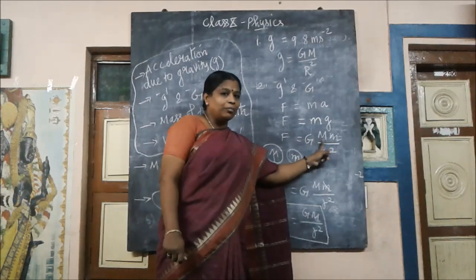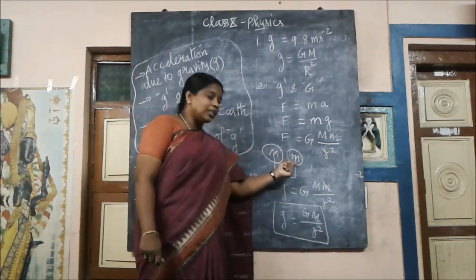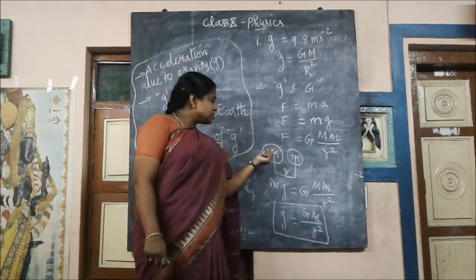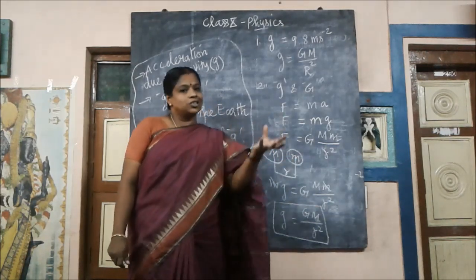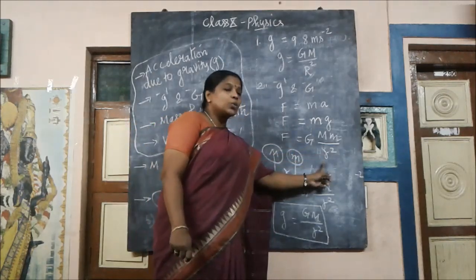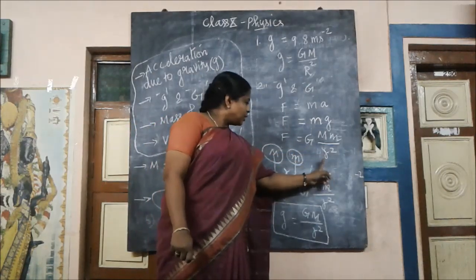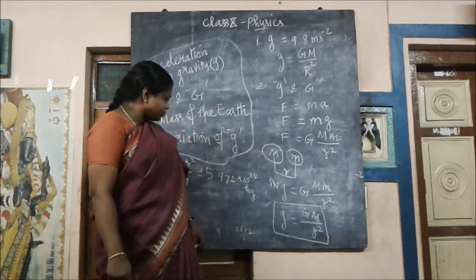Here not M1, M2; we have taken M and m. One is capital M, the mass of the earth, and one is small m, the object near the earth or on the earth, separated by the square of the distance, r square. Now here what will happen?